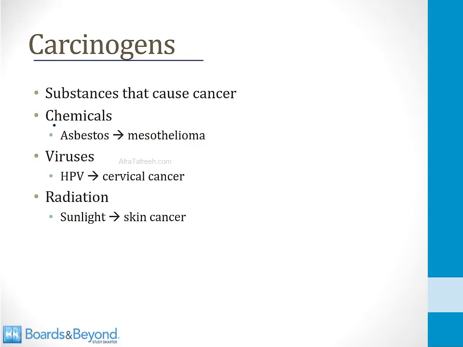So for example, some chemicals are carcinogens. Asbestos leads to the lung tumor mesothelioma. Many viruses are carcinogenic. For example, HPV can lead to cervical cancer. Epstein-Barr virus is also carcinogenic in many cases. And as you likely know, sunlight can cause cancer, and that's because sunlight contains radiation, another classic carcinogen. And that concludes our video on neoplasia.